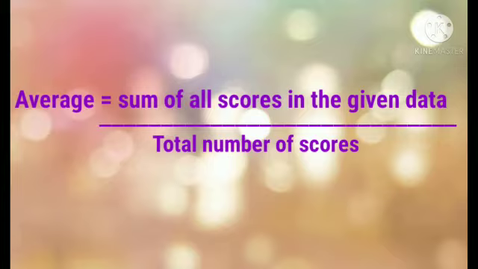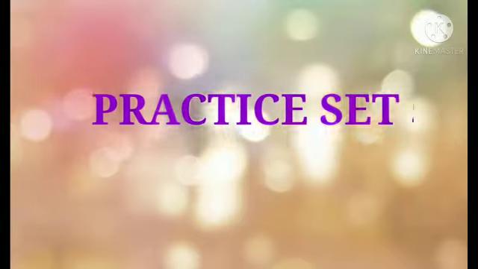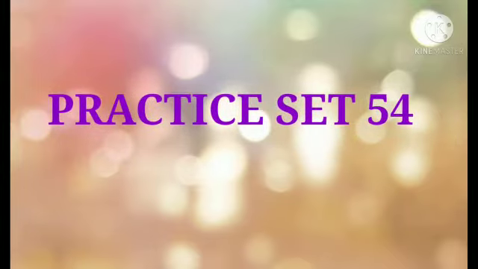You have to take the sum of all scores in the given data and then divide it by the total number of scores. Clear? Now let's see practice set 54.